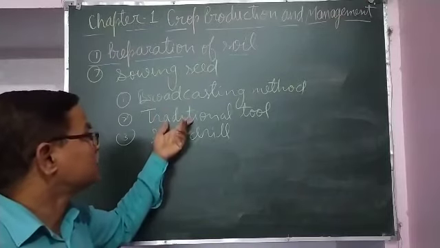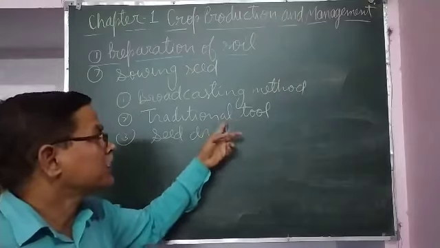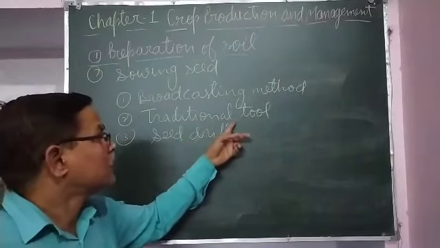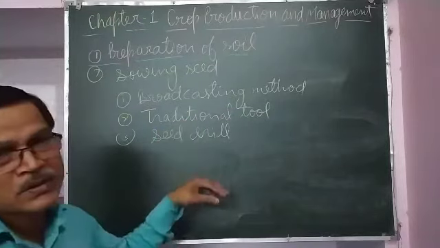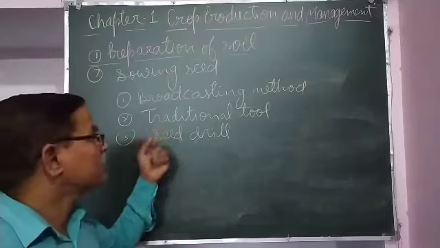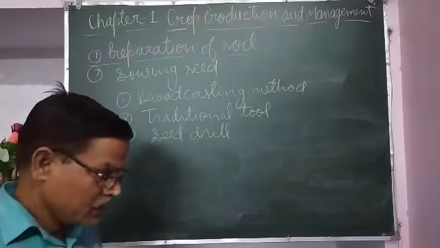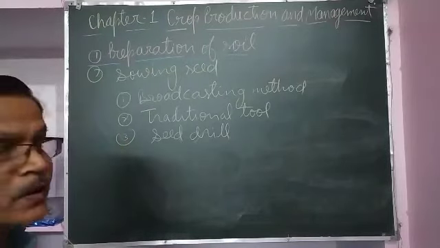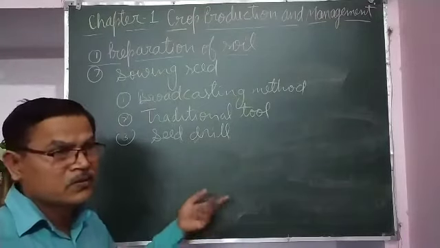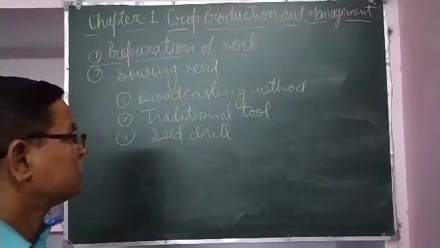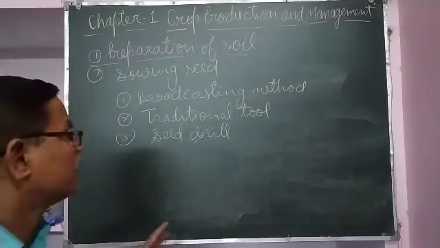Using a traditional tool takes a little more time, but it is also better than the broadcasting method, because in this method also seeds are sown at proper distance. Using a seed drill takes a little less time, and seeds are sown at proper distance and proper depth, and the seeds are covered. If seeds are covered with soil, they will not be eaten by the birds, so the damage caused by birds will not be there.